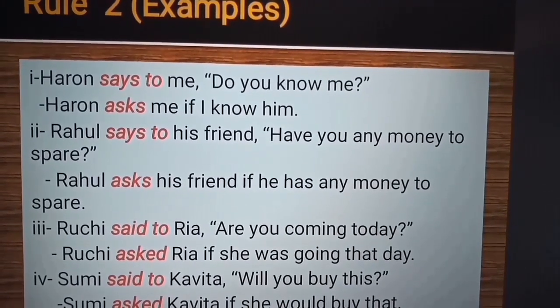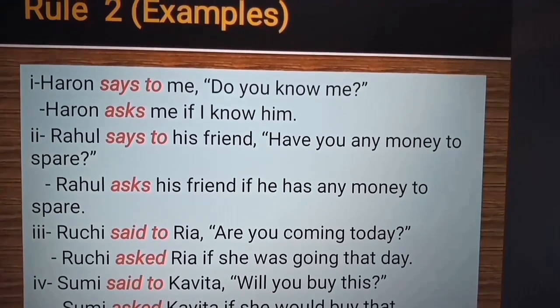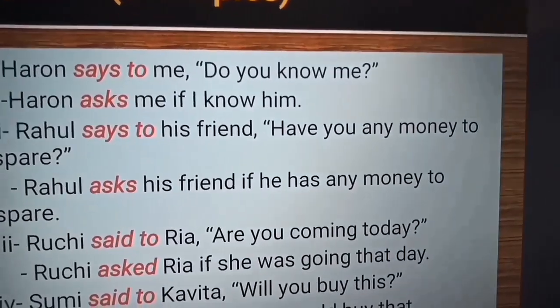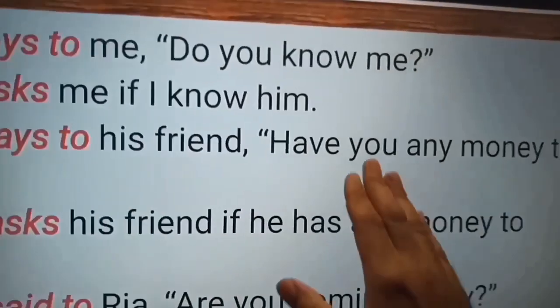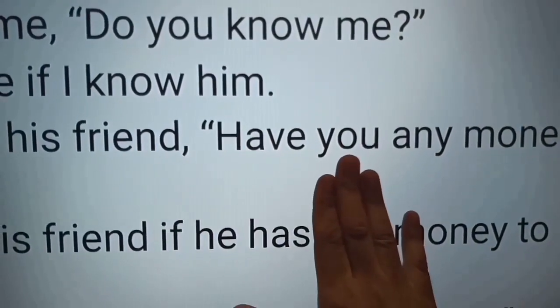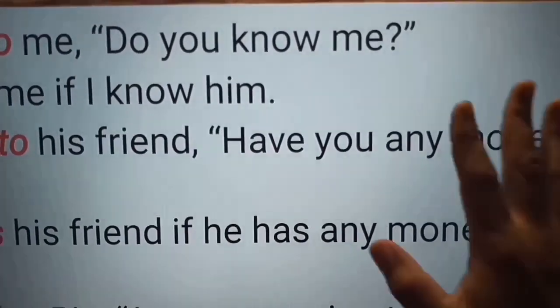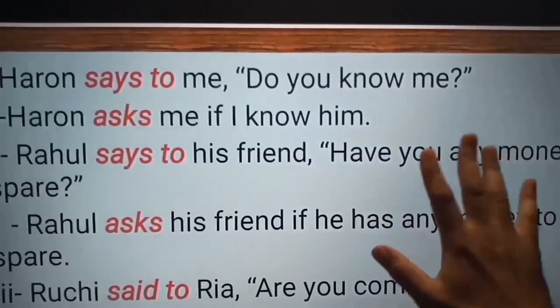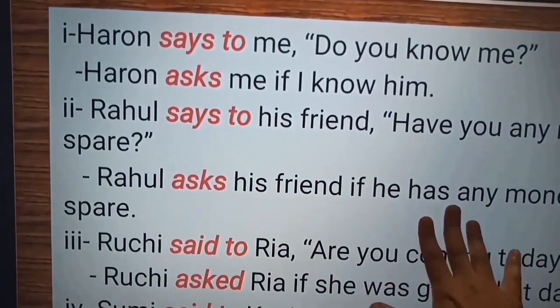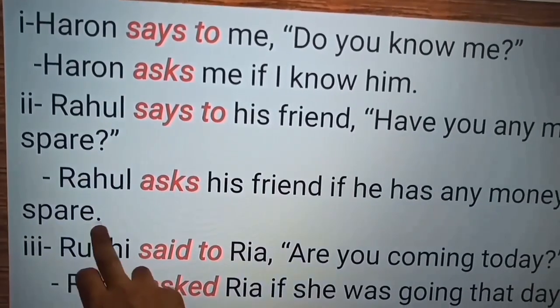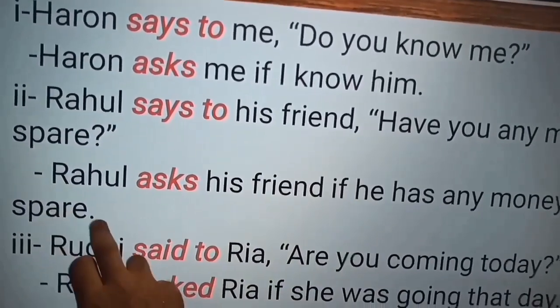Now Rahul asks his friend if he has any money to spare. Second person changes according to the object, and my interrogative form changes to an assertive form, and it ends with a full stop.